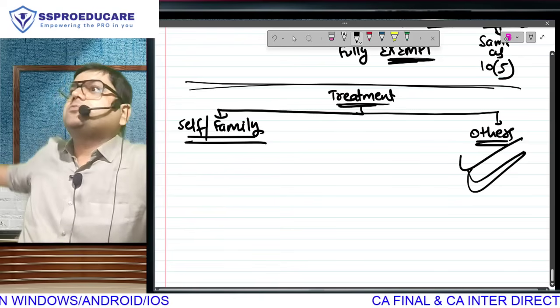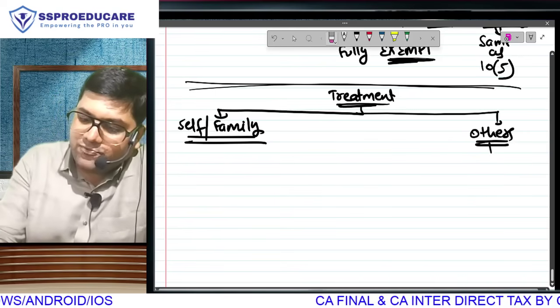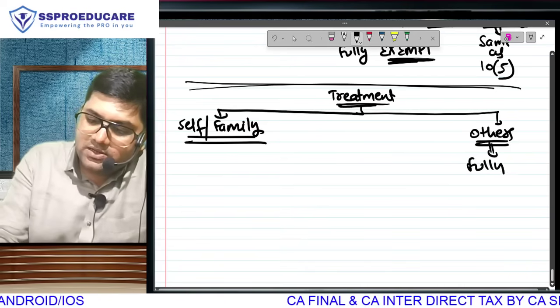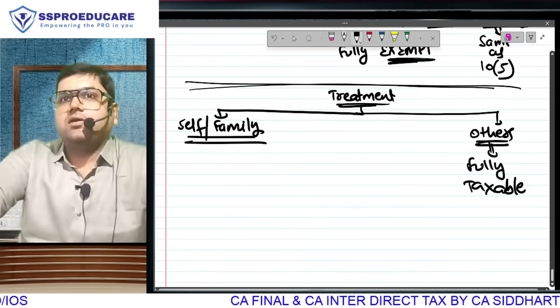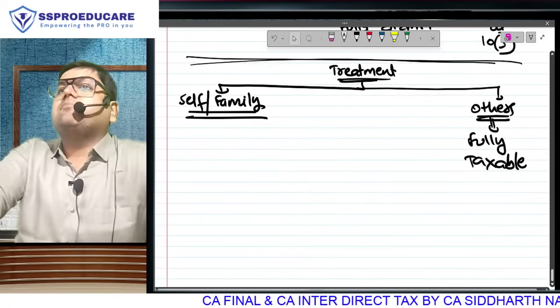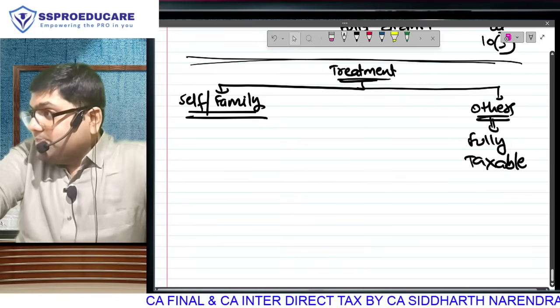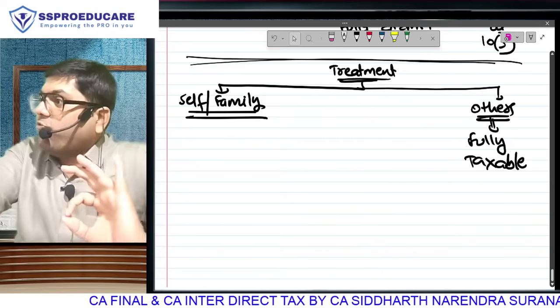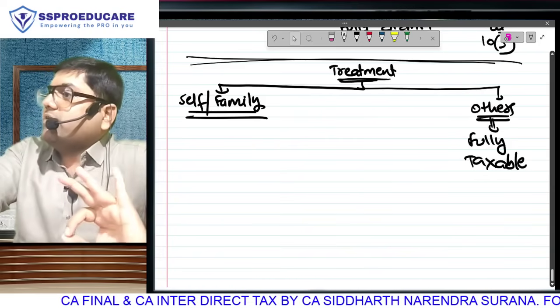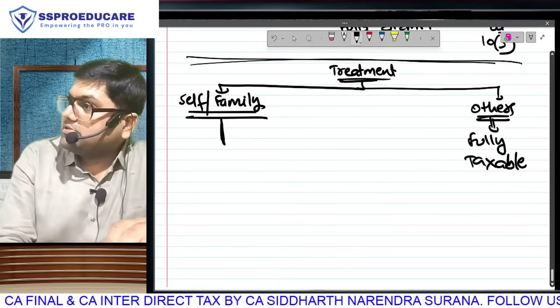So all those people will fall in the definition of non-family, and any amount spent for non-family is going to be fully taxable without a single rupee of tax benefit. If your employer is bearing medical treatment of independent parents, independent siblings, in-laws, grandparents, grandchildren, whatever your employer is bearing is going to be fully taxable. Here we will grant some exemption.